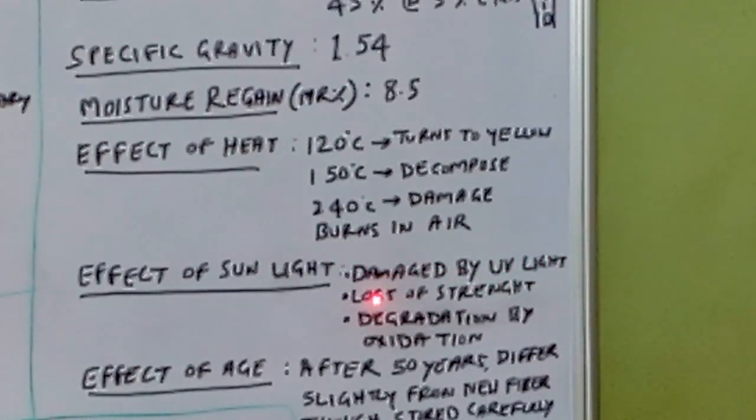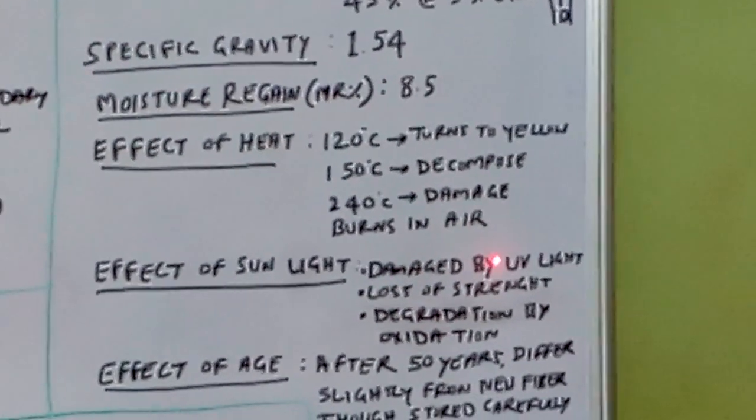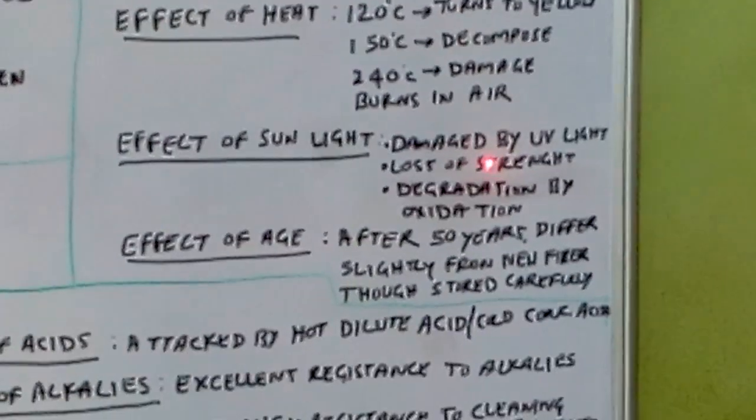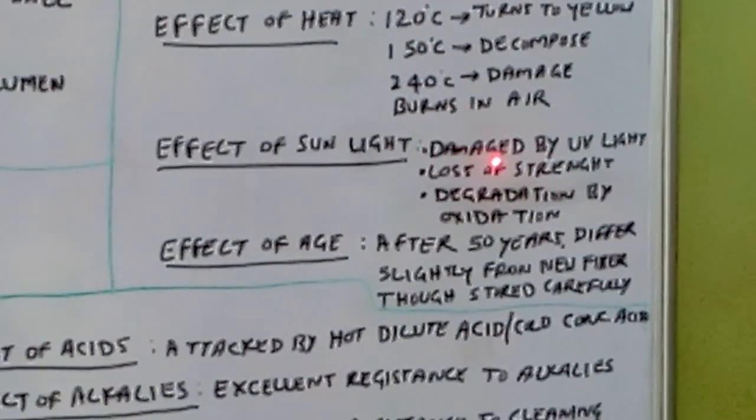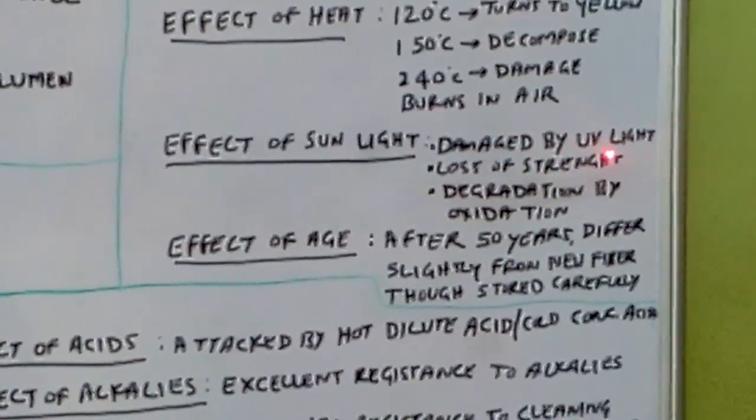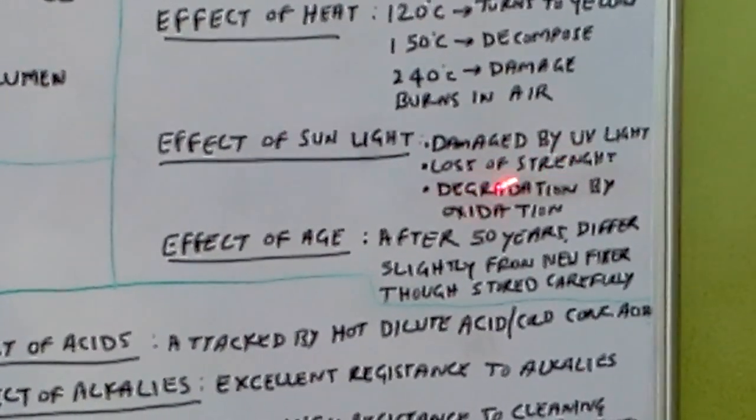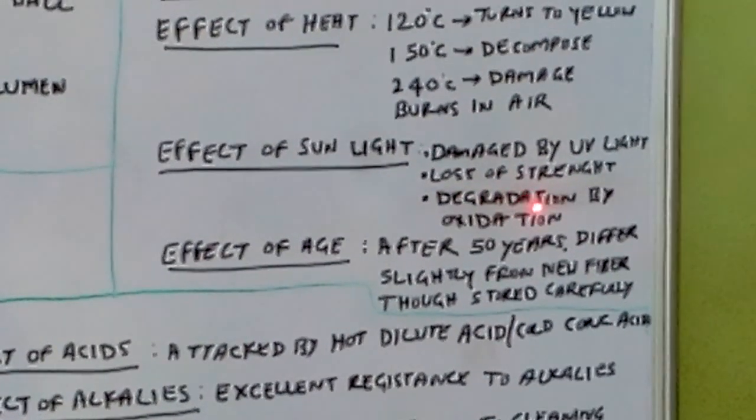Okay, and it loses strength and degrades by oxidation. Continuous exposure to sunlight, cotton is damaged by ultraviolet light, it will lose its strength and degrade by oxidation.